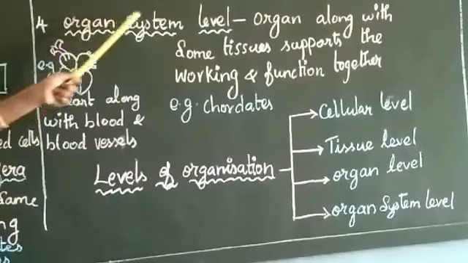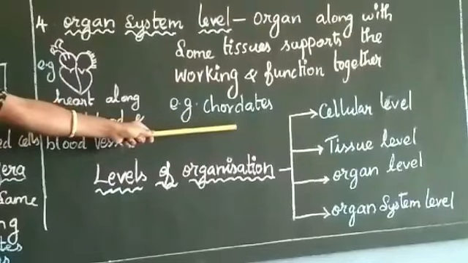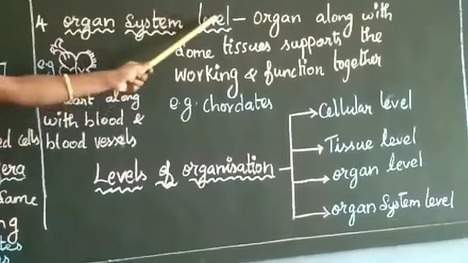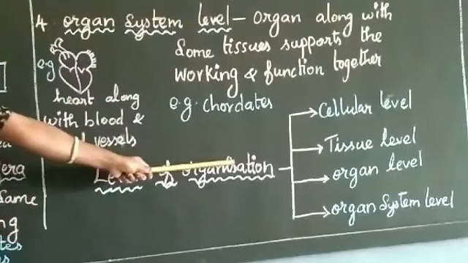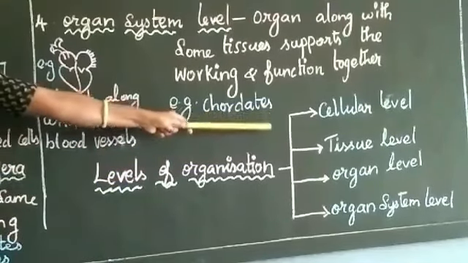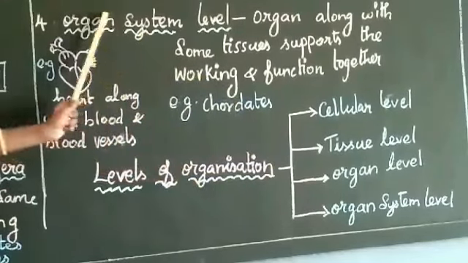So organ system level, for example, chordates. All chordate animals have the organ system level. So based on these levels of organization, that is cellular level, tissue level, organ level and organ system level, the 11 phyla are classified.